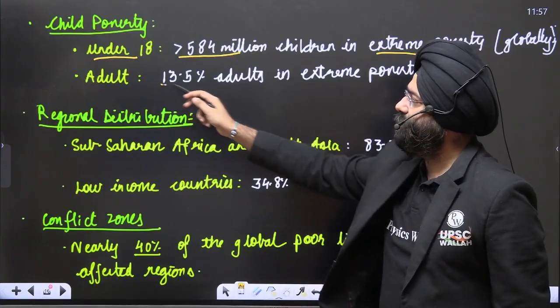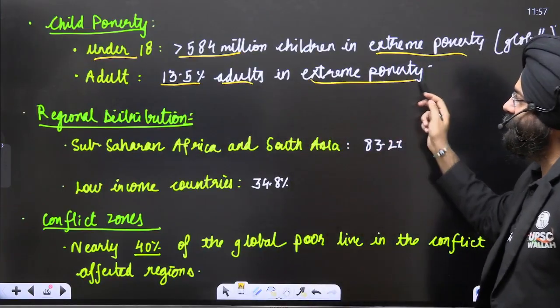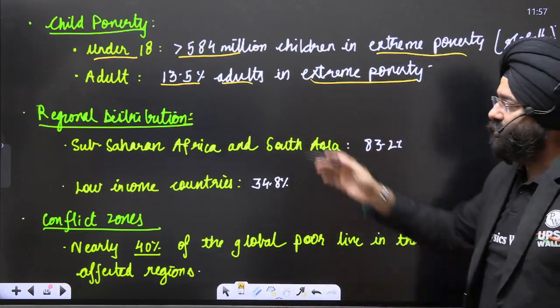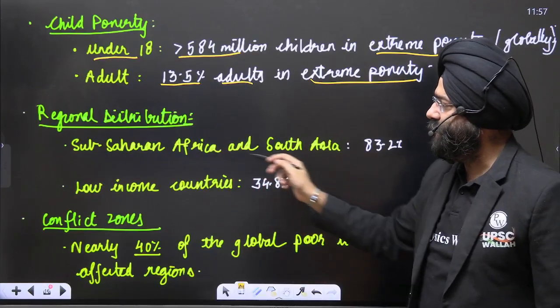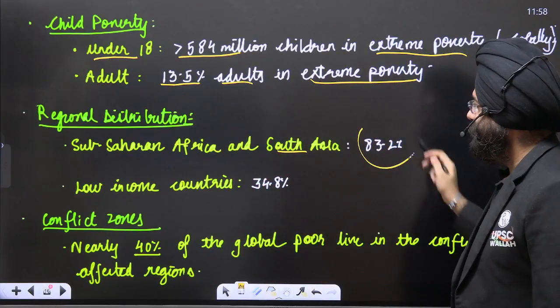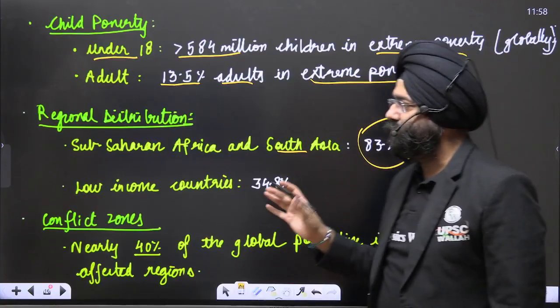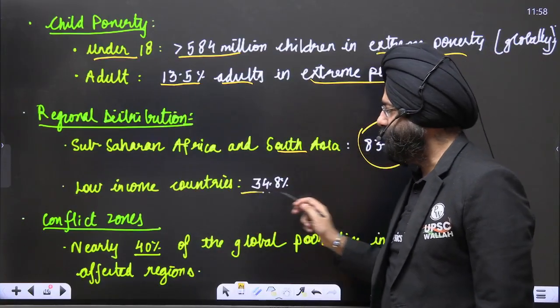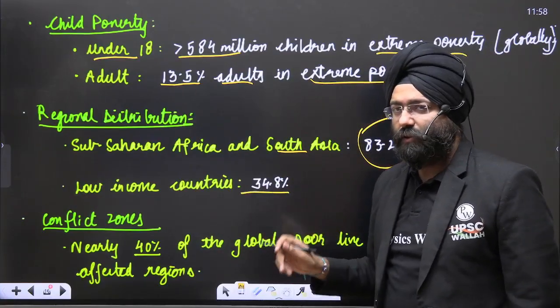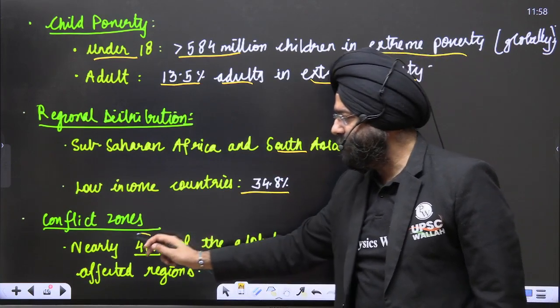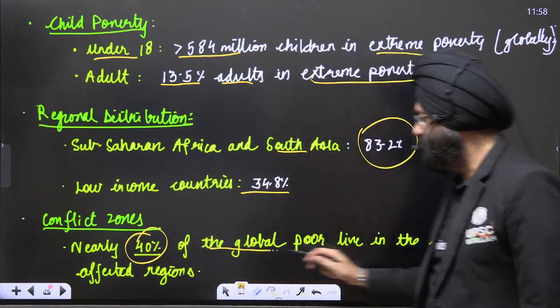13.5% of adults are in the category of extreme poverty. Regional distribution: we realize sub-Saharan Africa and South Asia have 83.2% facing the issue of poverty. In low income, 34.8%. With respect to conflict zones, please remember, nearly 40% of the global poor live in